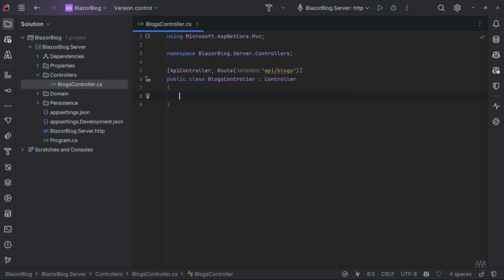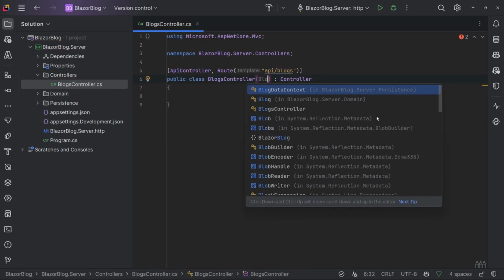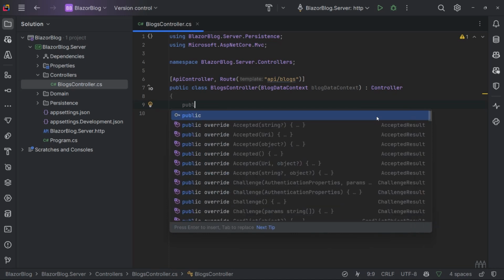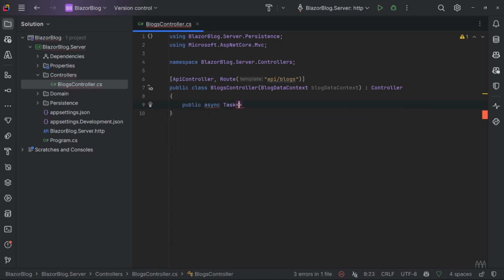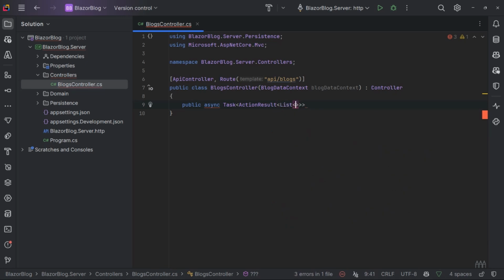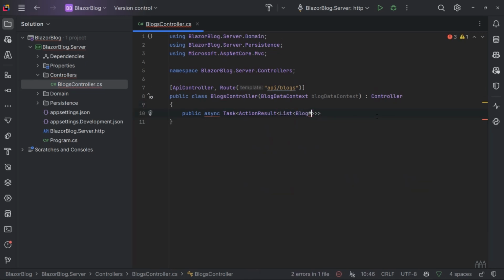So in order to add and retrieve things from the database in this controller, we will need to inject our data context. So let's add to the constructor BlogDataContext. And then I'm going to create a method which returns a Task of ActionResult, and that will contain a List of Blog.